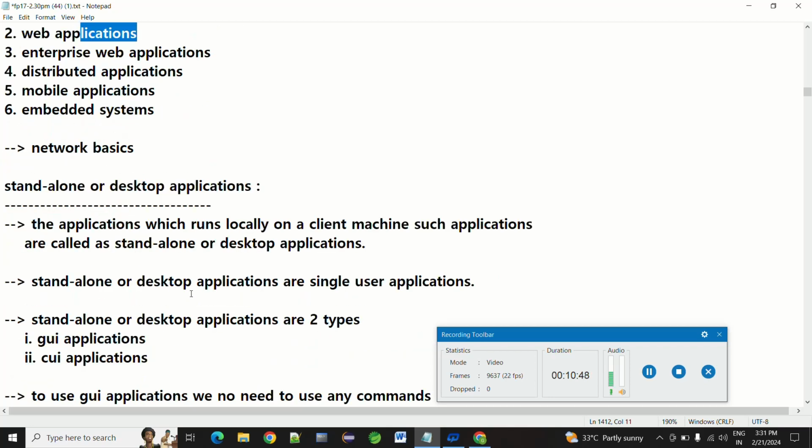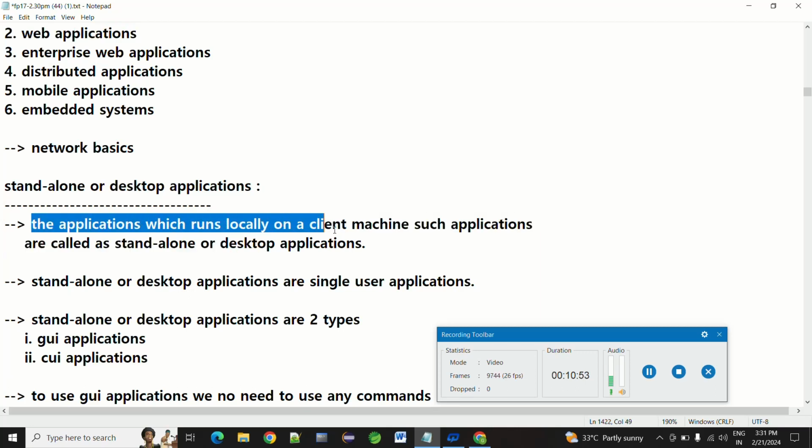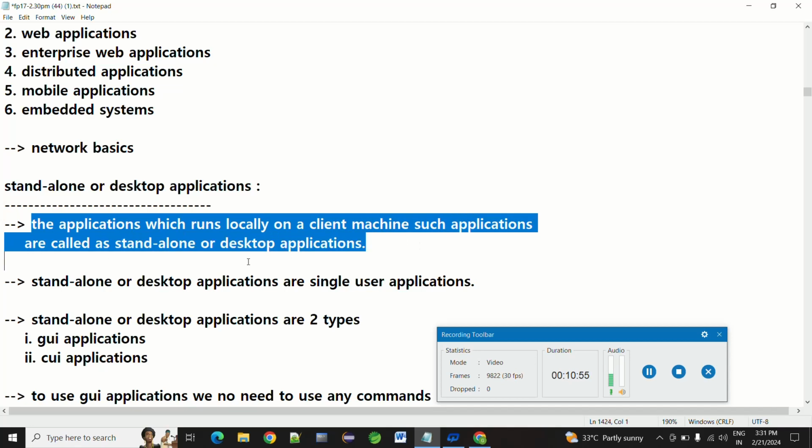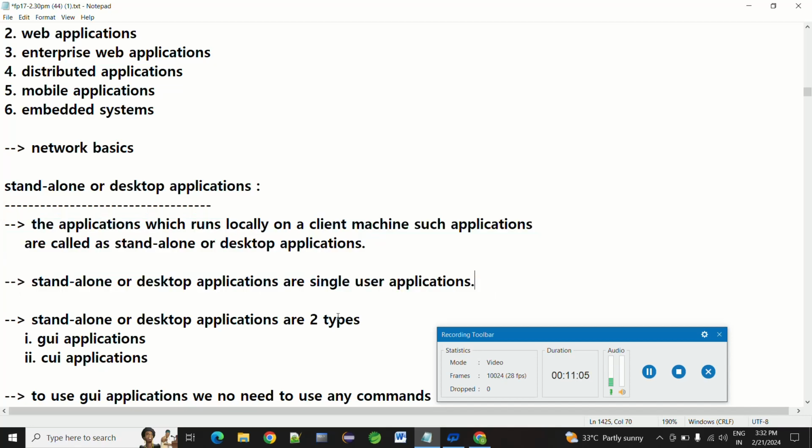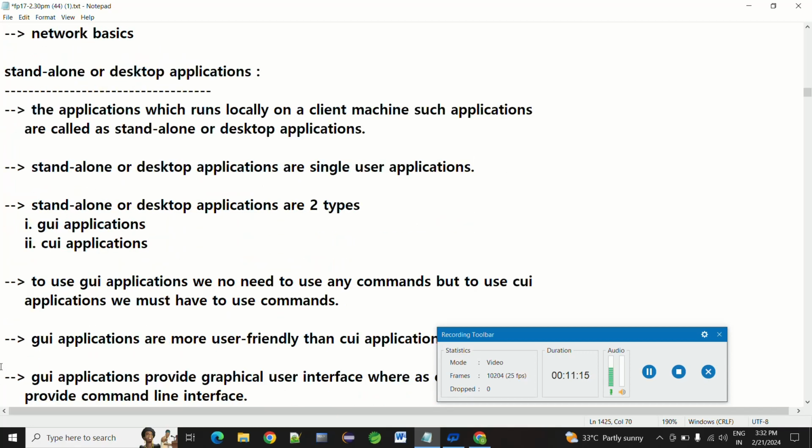Standalone desktop applications: the applications which run locally on client machines are called standalone desktop applications. I told you, right? Standalone or desktop applications are single user applications. They consume the user's system resources. If you download any data, it will consume our data and our system memory, right?